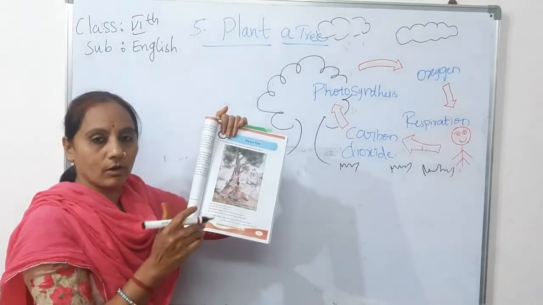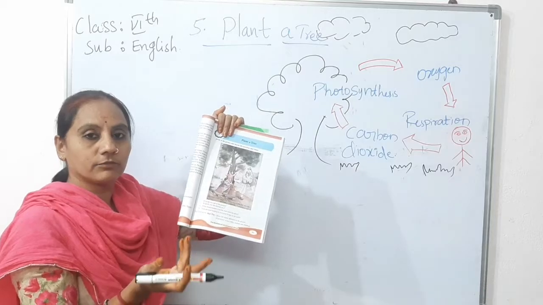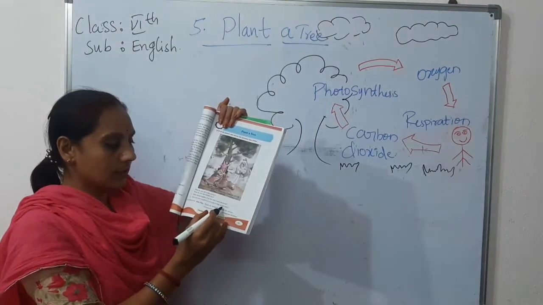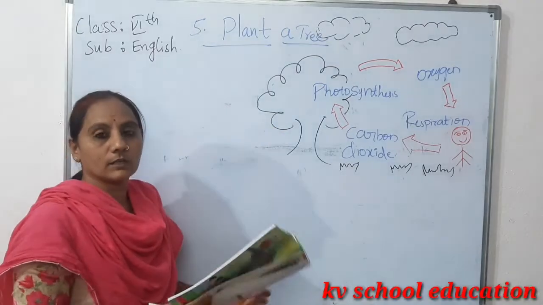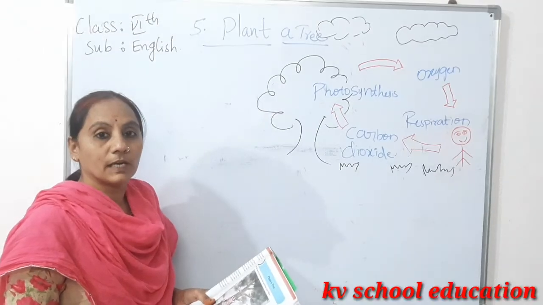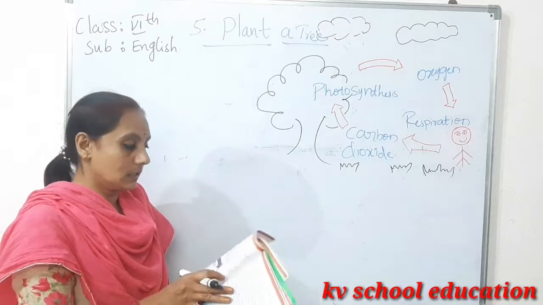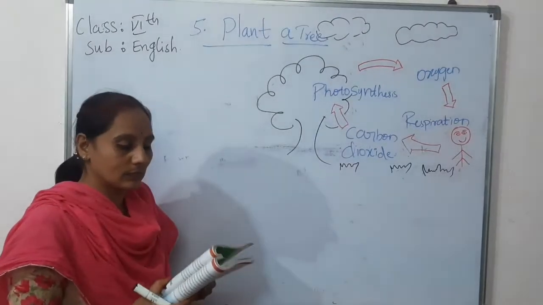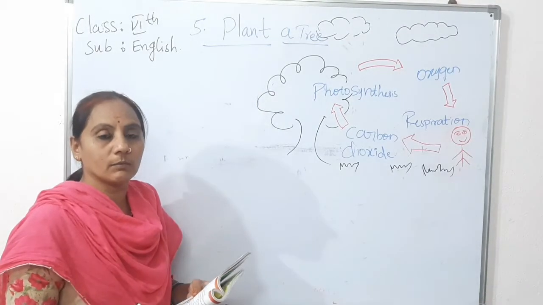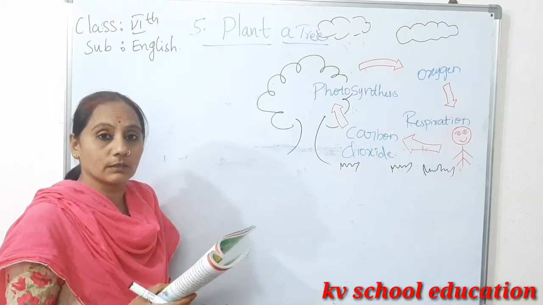What would happen if all the trees were cut down? We all know that if all the trees are cut down, commonly we will all die if no trees were there on the earth. How are the trees helpful to everyone living on the earth? We all know that from the trees we will get fruits, vegetables, medicines. Yes or no? Now we will go to the lesson. Let's see what is there in the lesson. Trees are the most useful things in the world. We all know that trees are very much important in our daily life. The total world depends upon the trees.